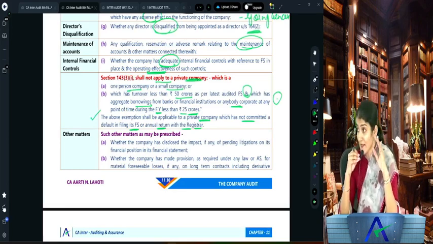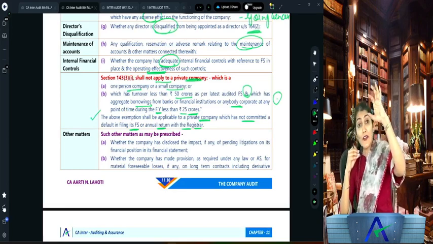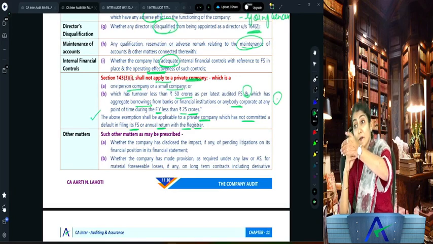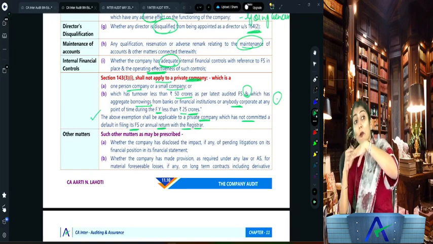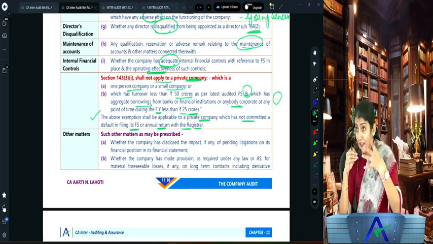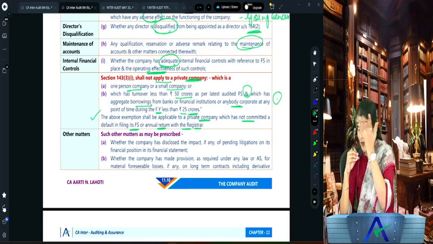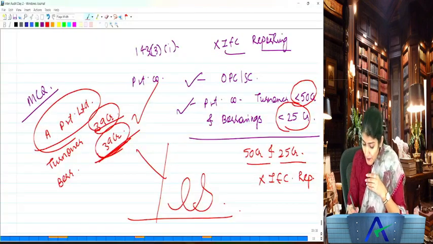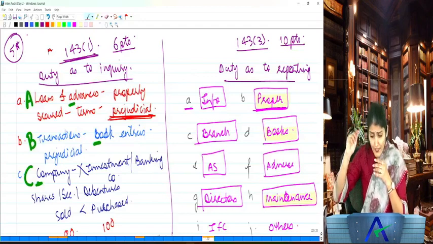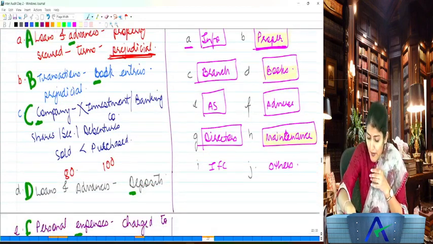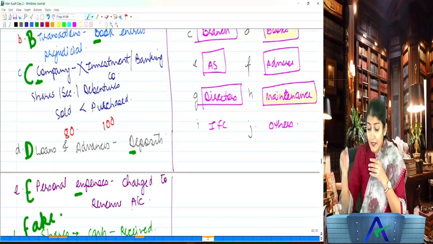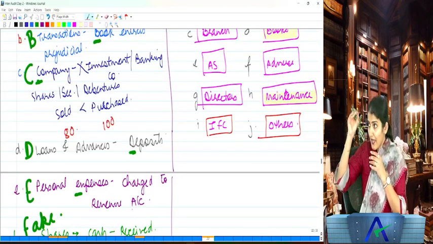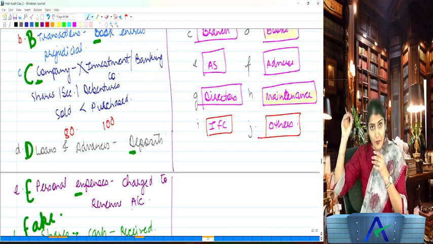141(3)(g): the ceiling of 20 audits per person, excluding the audits of private companies having paid-up share capital of less than 100 crore, provided there is no default in the filing of the financial statements or the annual return with the registrar. Okay, right. So what are we seeing over here? 143(3): information, proper books, branch, AS, adverse, directors, maintenance, IFC and others. IFC and others. Are you understanding this?